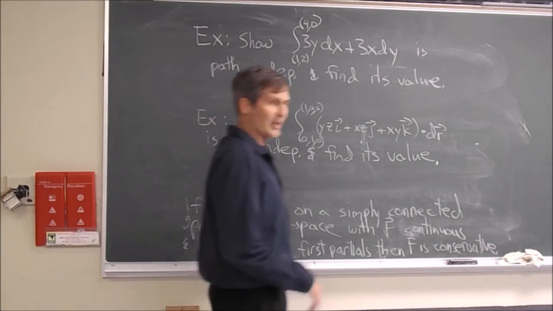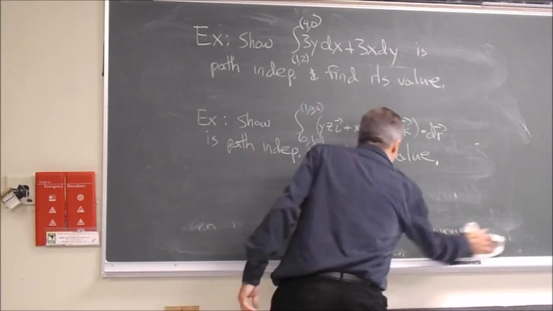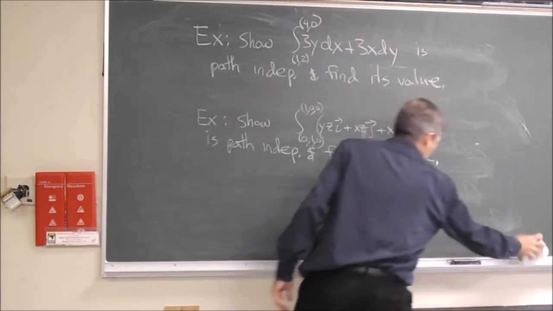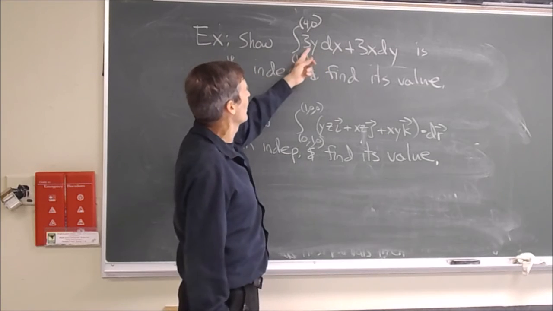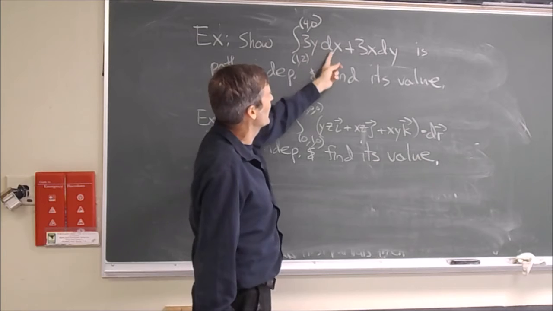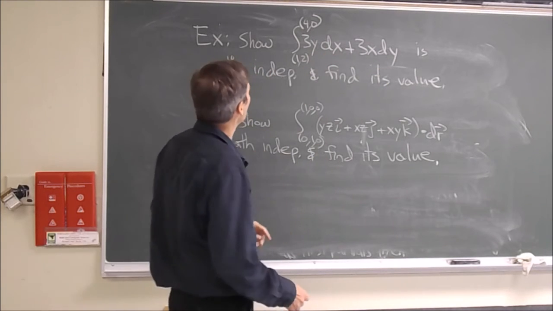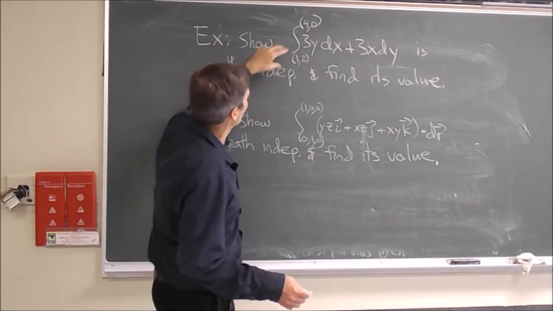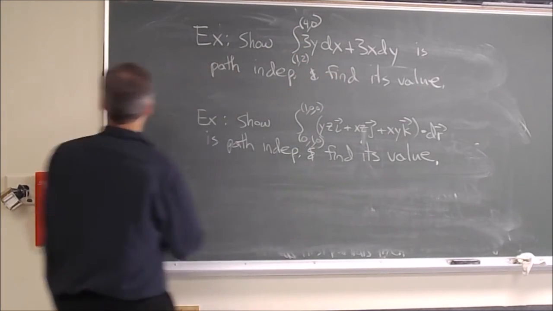Well, let's do a couple examples so I don't leave you with so much theory at the end without another example. Suppose I want to show that this line integral, the book, by the way, writes these integrals as f dot dr. Remember, the other notation is a function times dx plus a function times dy. That's just another notation for integral f dot dr. We also have integral f dot T ds as another one. So all these things mean the same.